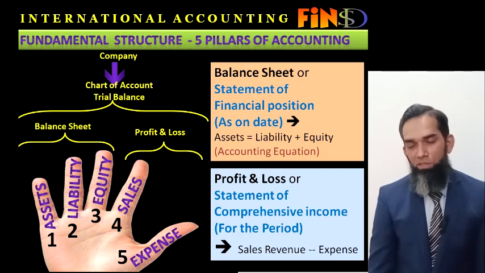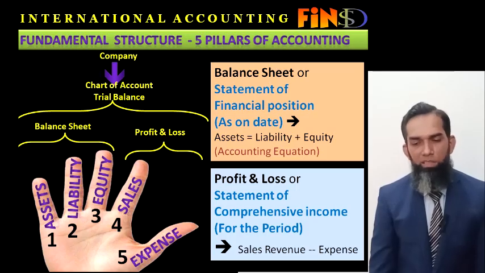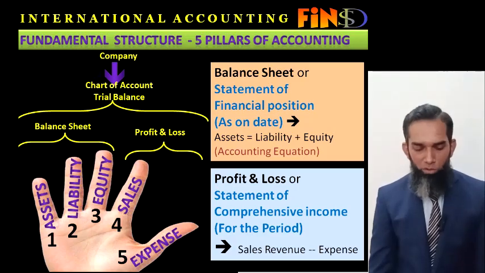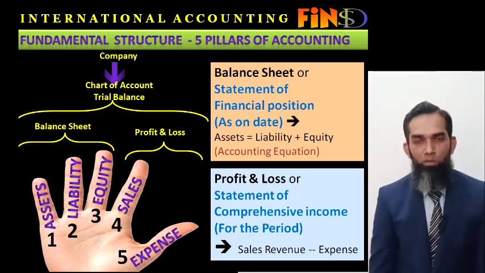But profit and loss is actually the profit, the sales of that period and the expenses of that period. So if we deduct expenses from sales revenue, that would be for the period of the company. That's why after the line statement of comprehensive income, the words "for the period ended" are always mentioned in the books of account when someone is preparing the profit and loss account.